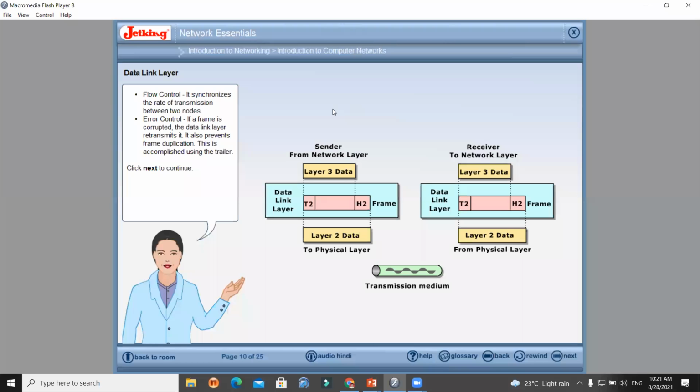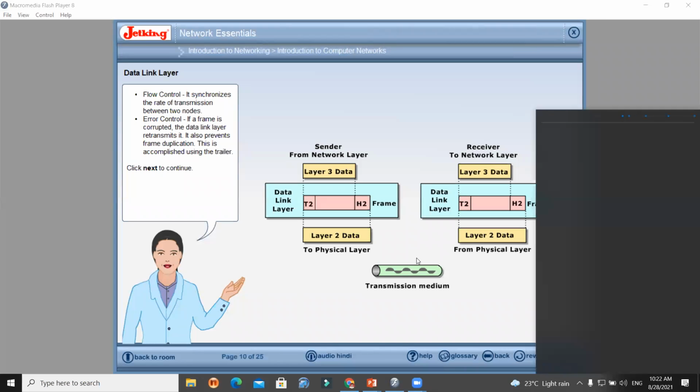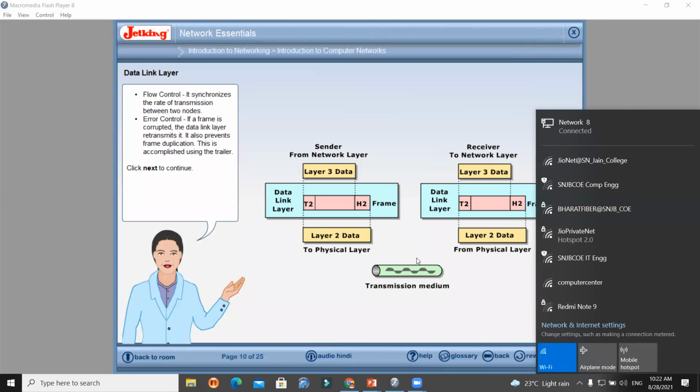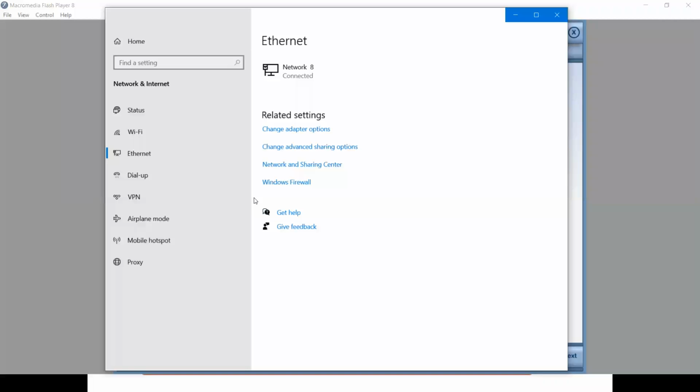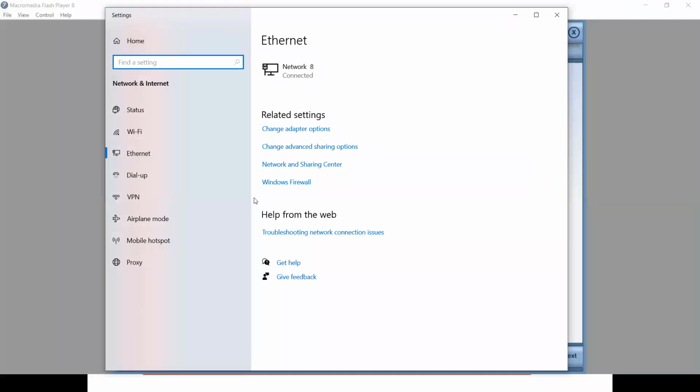Okay, now one more part is discussed here, that is physical address. So students, always remember, two addresses are there. One is the logical address, that is called the IP address, and the other address is called the physical address. I will show you how to check the physical address of any system. Through command you are able to find out the physical address, and through the control panel also. Through command prompt I will show you first.